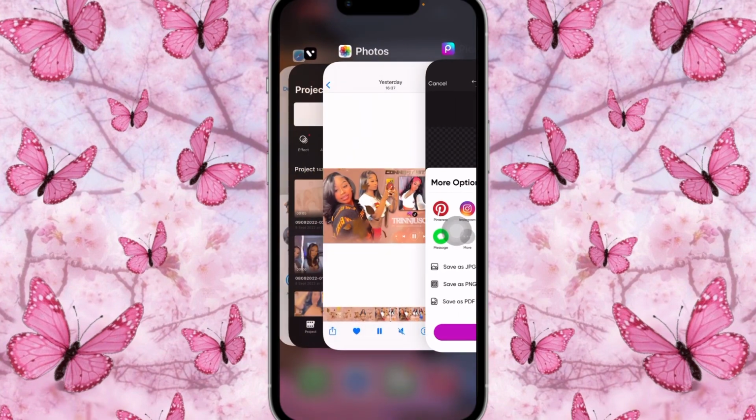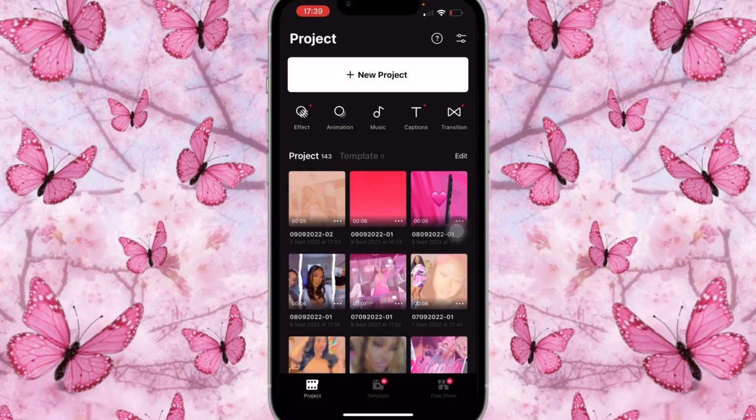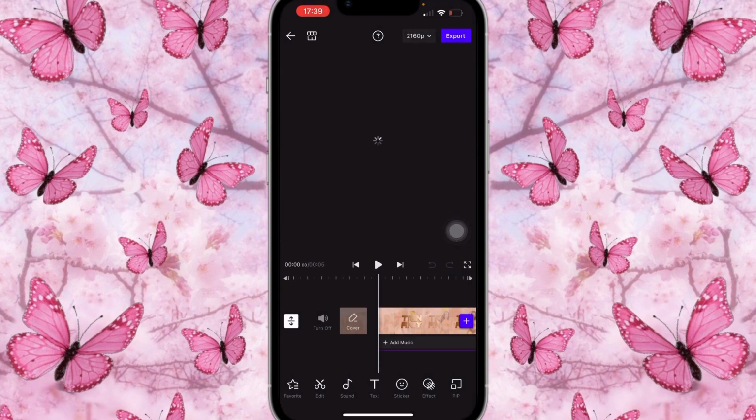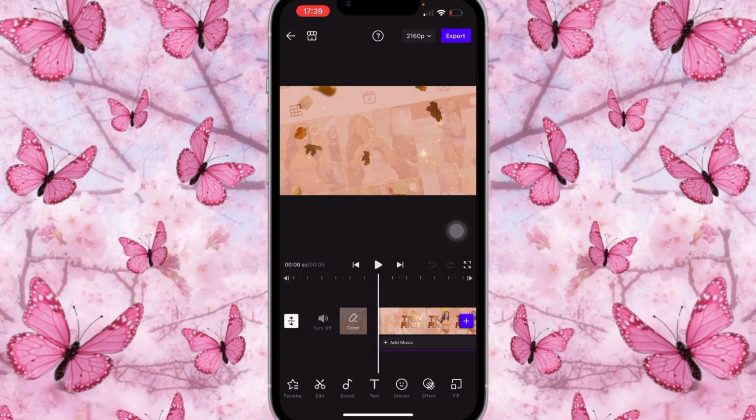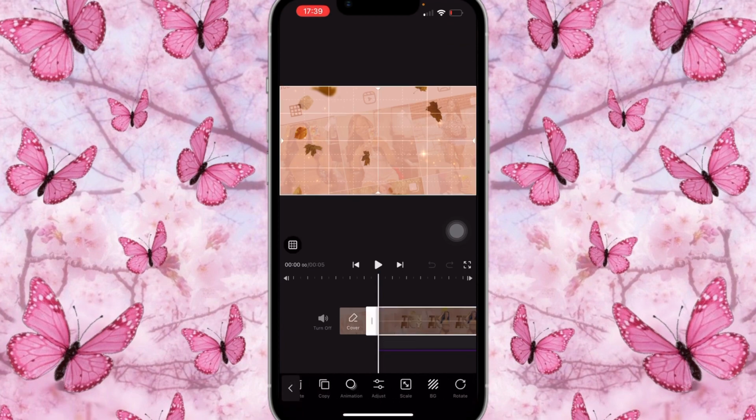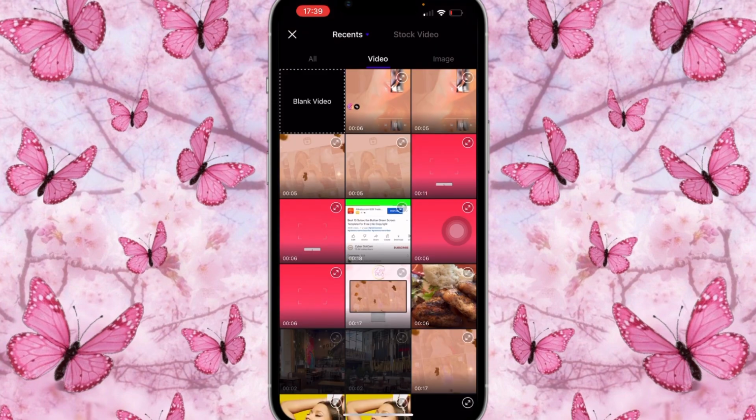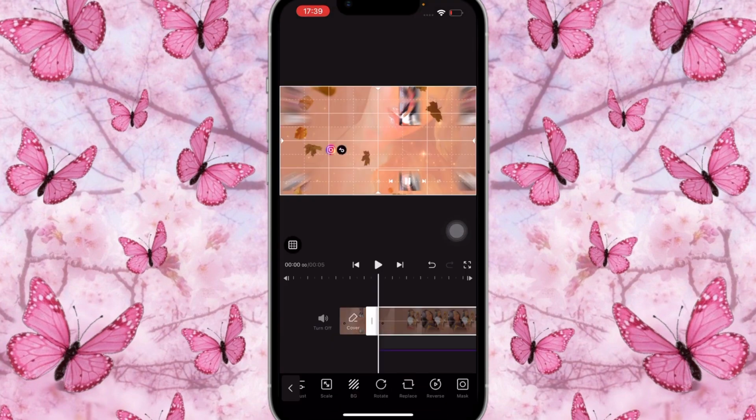Once that is done, we're gonna go back onto Vita, and you're gonna click on the same old video that you just saved before, like the first part. You're gonna click on it, and what you're gonna do is scroll until you see replace, and you're gonna replace it with the new clip, and it's gonna add everything that you added on the previous video, which is the 2 effects, the star flow 7, and also the leaves.